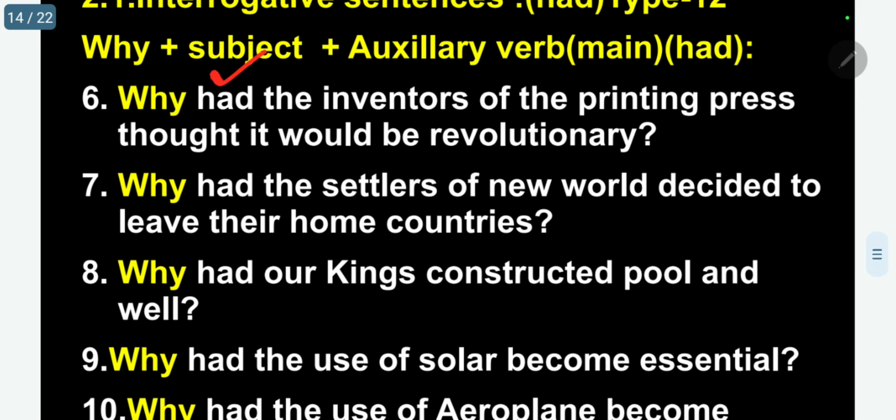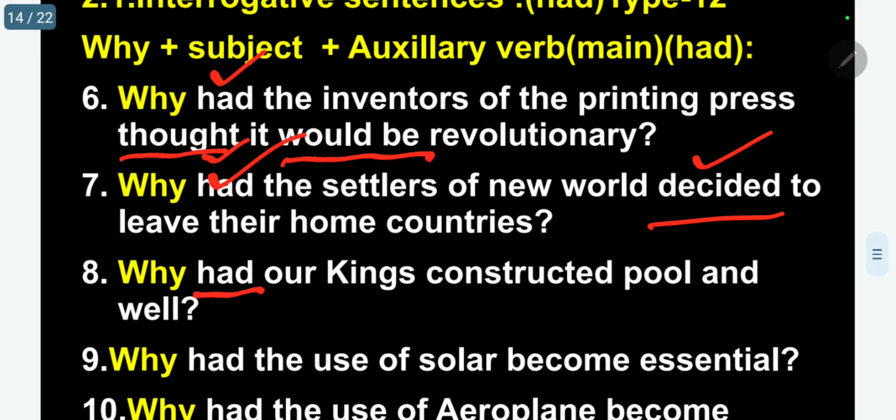Why had the inventors of the printing press thought it would be revolutionary? So had auxiliary, thought it would be main verb. Why had the settlers of the New World decided to leave their home countries? Decided, main verb, had auxiliary.